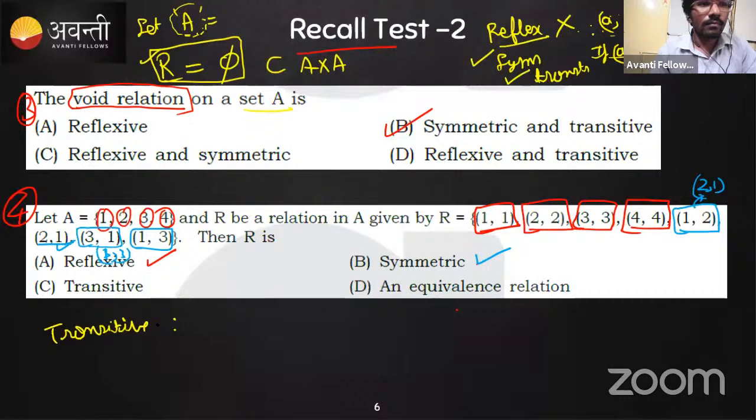Multiple answers are coming in. If they are saying no, why is it no?